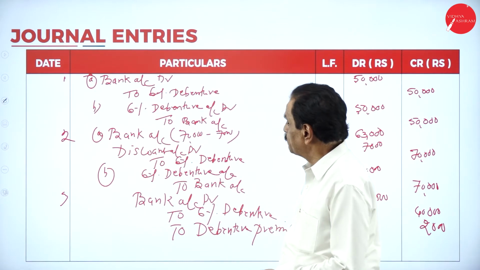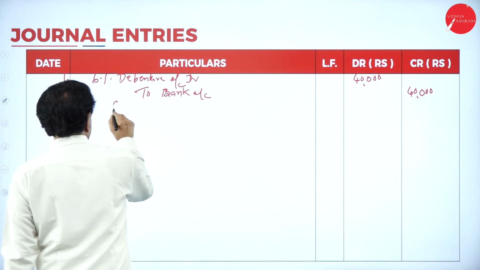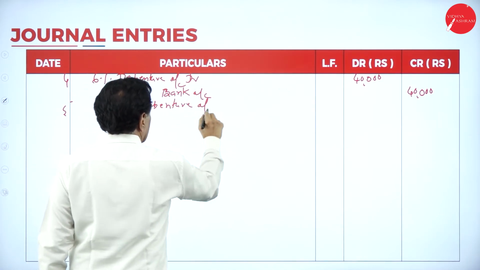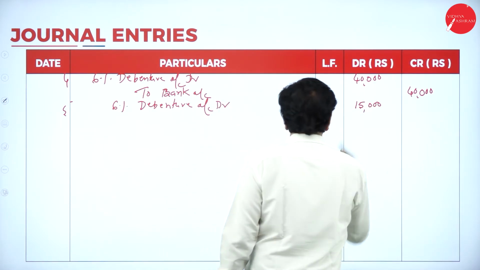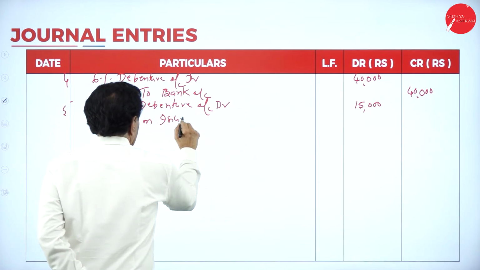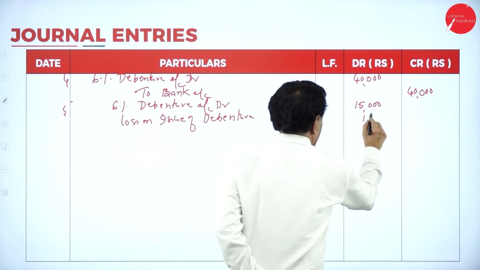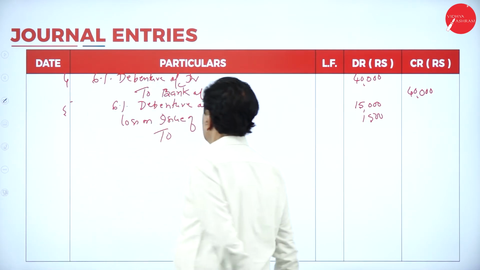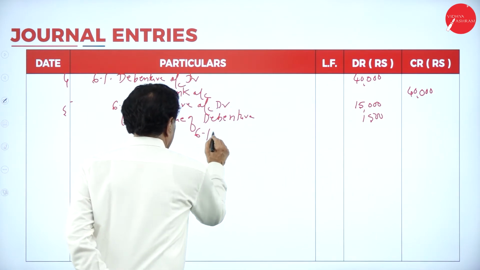We'll pass the entry. 6% debenture account debtor 15,000, loss on issue of debenture 1,500, to 6% debenture.